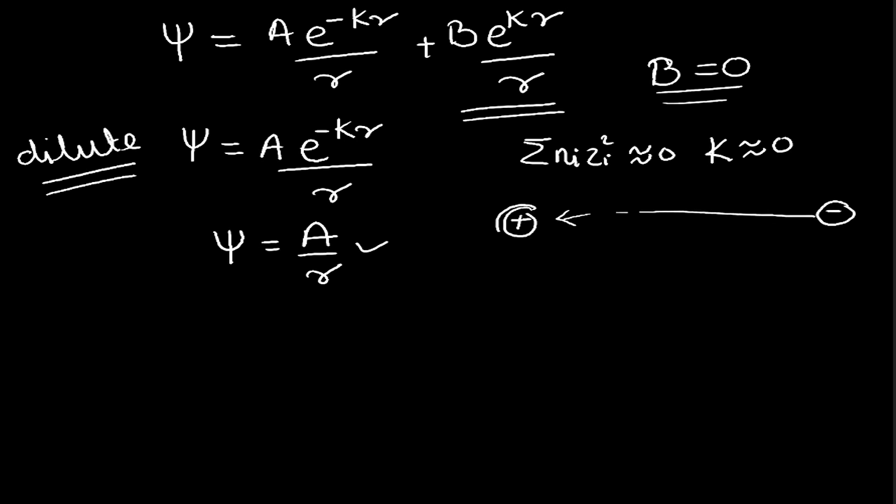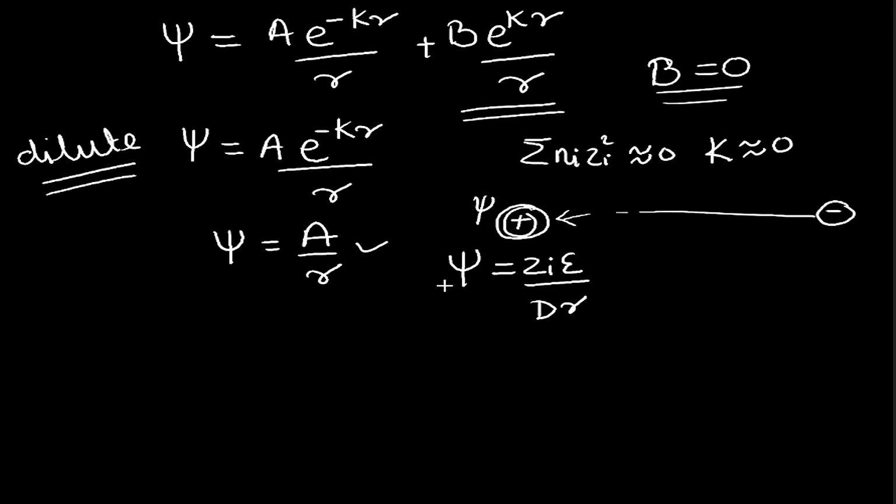So the potential which is present near this particular ion will be the self potential of this ion, and the self potential of any particular ion is given by z_i epsilon by d r. Again, z_i epsilon is the charge, d is the dielectric constant, and r is the distance. So this is the value of the self potential at any particular point in a very dilute solution, and again this is the value of potential in a very dilute solution.